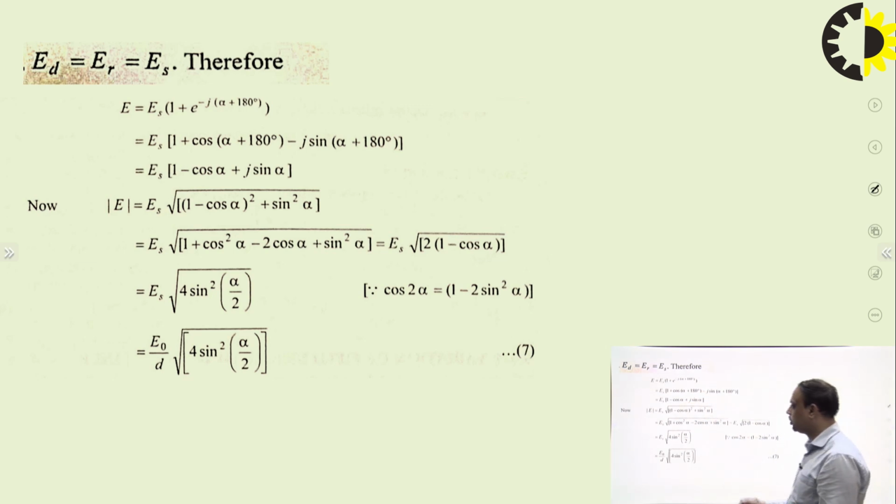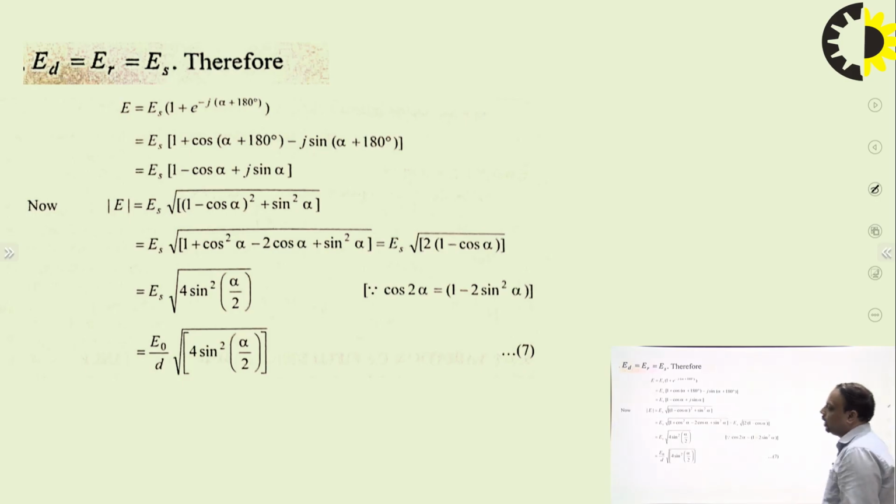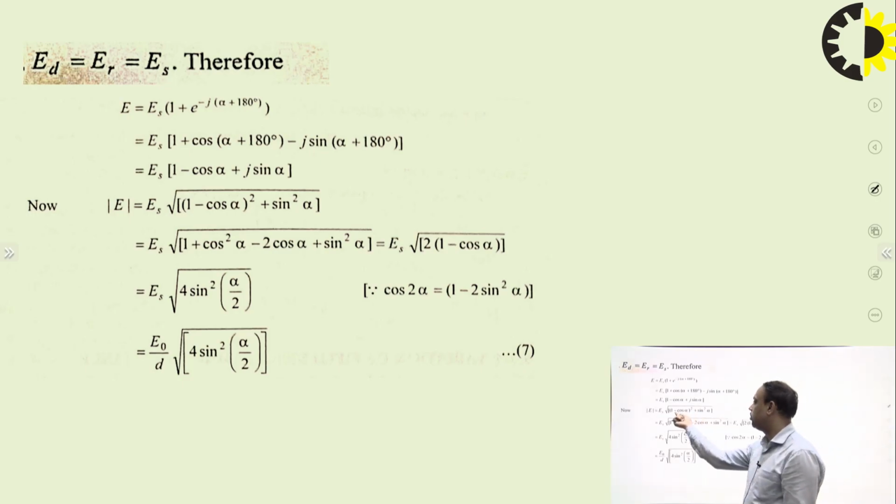Now, we can write this formula in the form x plus jy, and we can also write the magnitude of x plus jy as the square root of x square plus y square, times ES. Now again, if we expand this term, 1 minus cos alpha whole square plus sine square alpha, this is 1 plus cos square alpha minus 2 cos alpha plus sine square alpha.